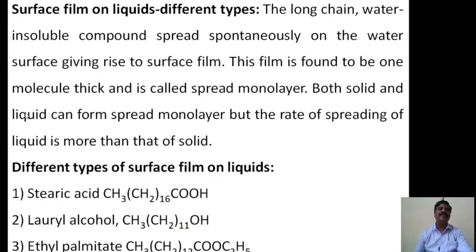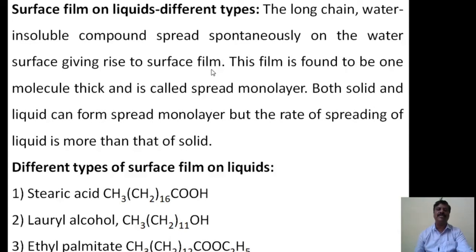Then coming to the surface film on liquids, there are different types. How are they different types? The long chain water insoluble compound spreads spontaneously on the water surface, giving rise to a surface film.